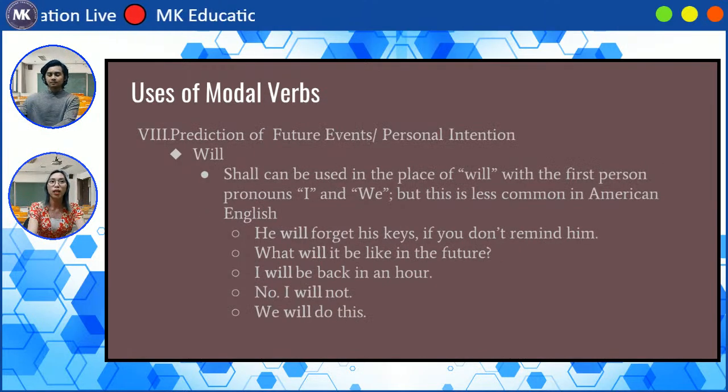Okay, the next one we have is prediction of future events. So here, in the prediction of future events, you can say that you are sure that it is going to happen in the future because you've predicted it. And we also have personal intention. Here we have the modal will. Shall can be used in the place of will. You can use shall with the first person pronouns I and we. So that is the exception. You can use shall, but only with pronouns I and we. But this is less common in American English. Okay, so we have the sentences here.